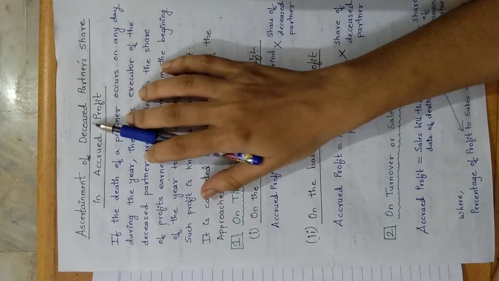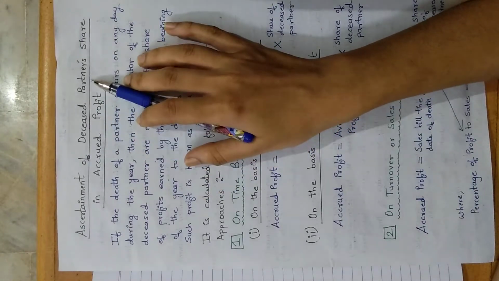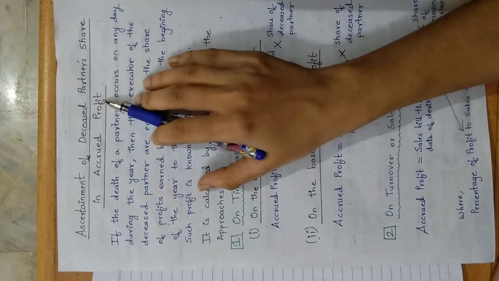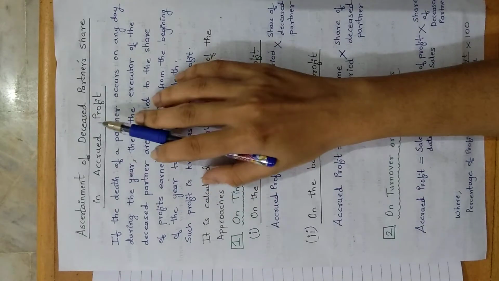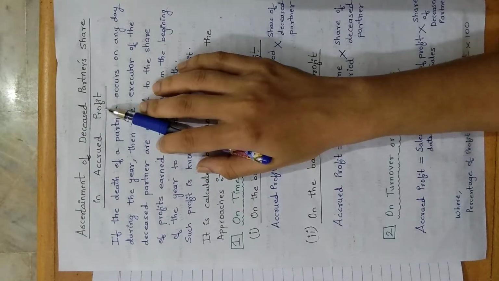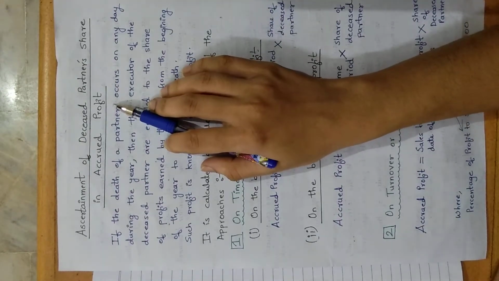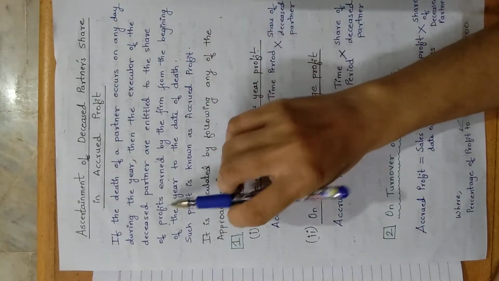So for that we say deceased partner, the partner who has died. ताका आमी कितें म्हणटली? Deceased partner's share in accrued profit. Under this topic we have seen two methods, but something new that you are going to learn is the third method. You will understand once we solve the problem.